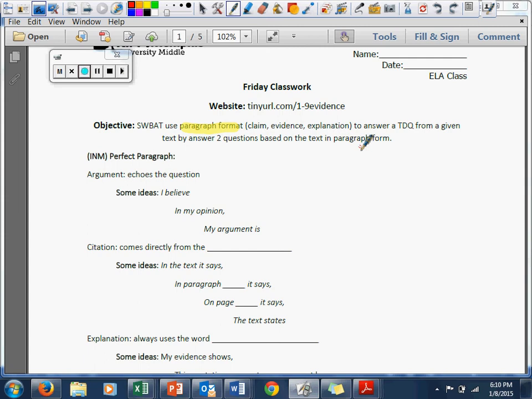Let me make a couple notes up here. I'd like you to draw lines and claim. Here you're going to write argument. The claim you're making is really going to be your argument. The evidence you're going to use is going to be a quote. And the explanation is just going to be the explanation.